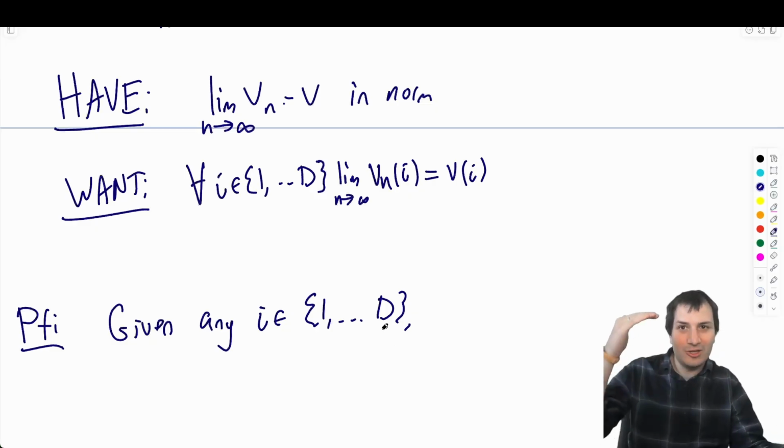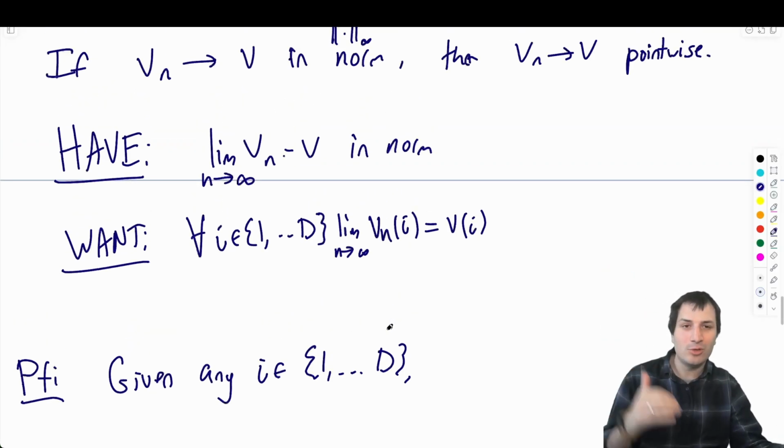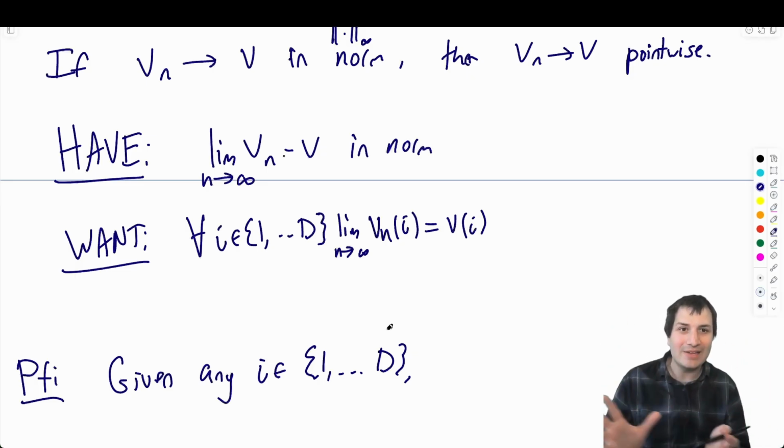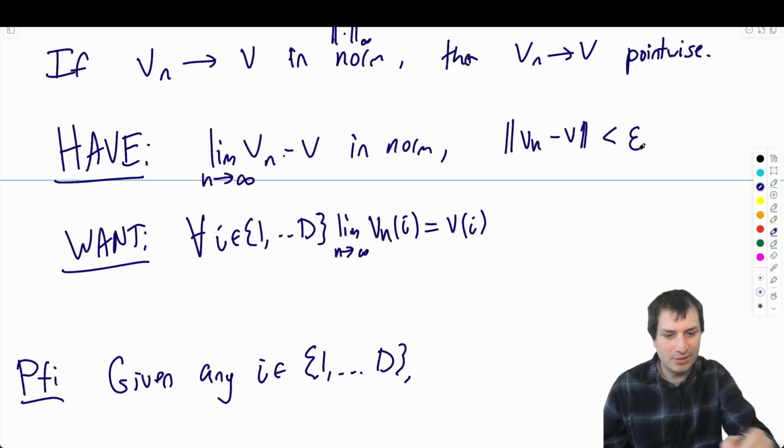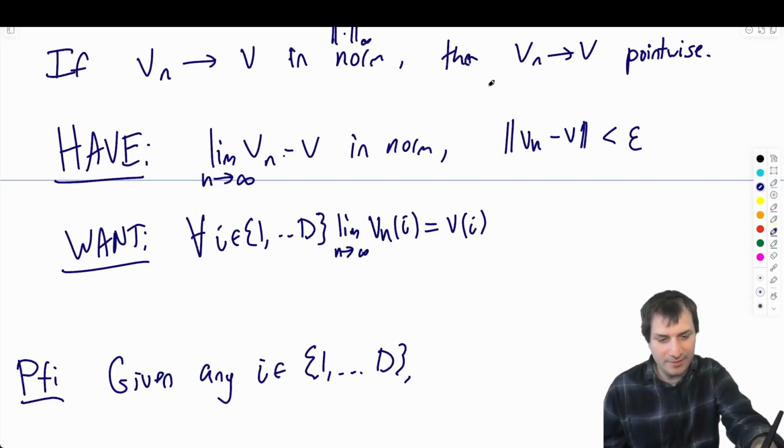And again, you have what you have, and you have what you want. What you have and what you want will always have several definitions in them, and you can unpackage more or less to see what's going on. In this particular case, I think it's worth it to write down what the norm convergence means. It means that the norm of vn minus v is less than epsilon eventually. And over here, for all epsilon, this is eventually.